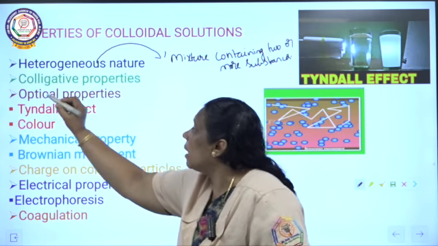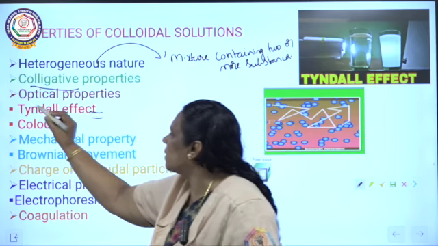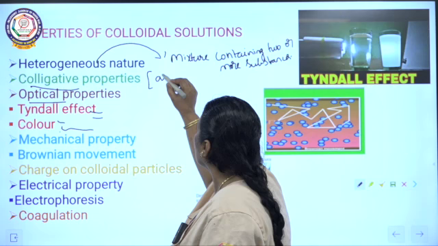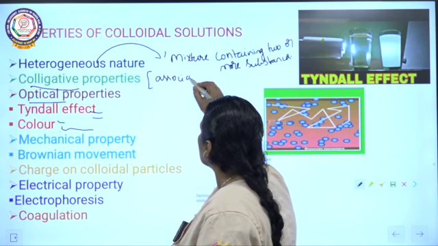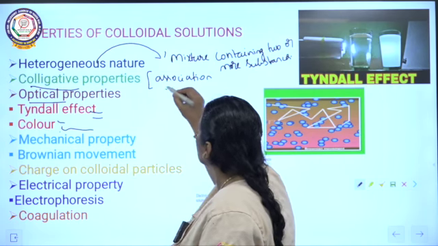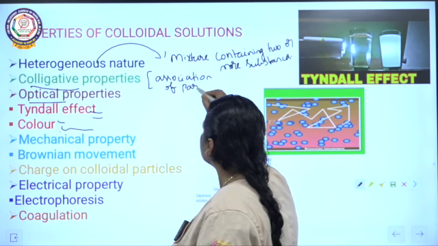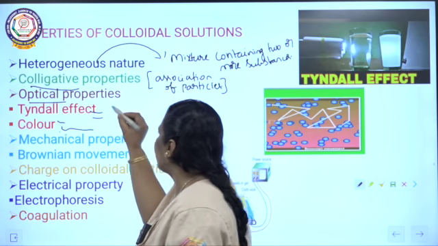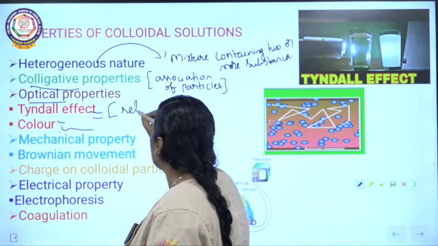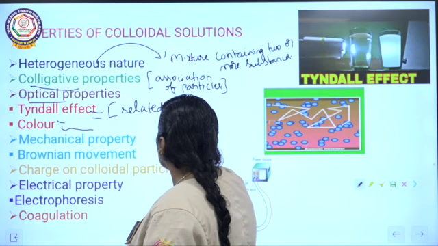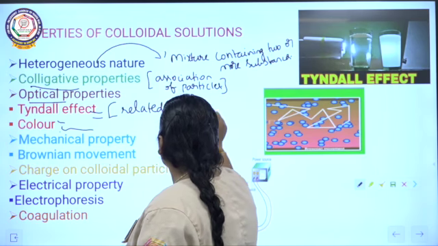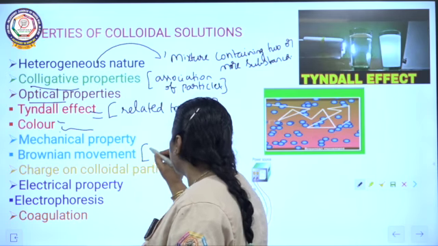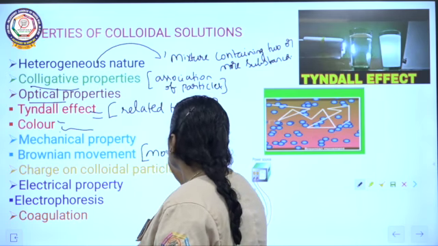The next one is colligative properties. The third one is optical property. Colligative property, that is properties of association, association of particles. The next one, Tyndall effect. Tyndall effect is nothing but related to light. And Brownian movement, actually it is movement of the particles.